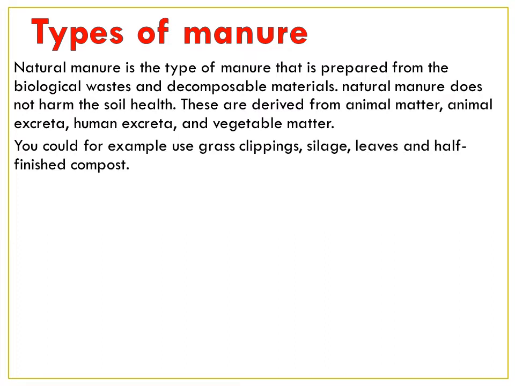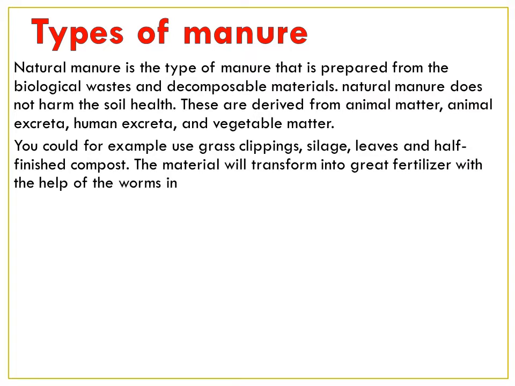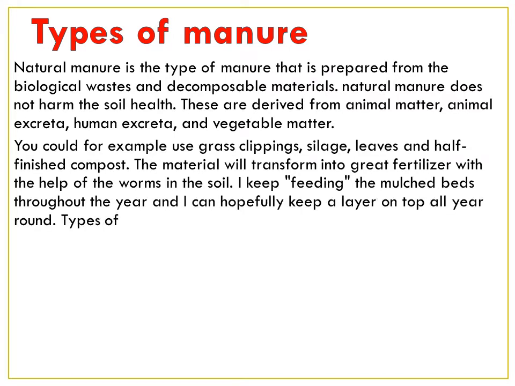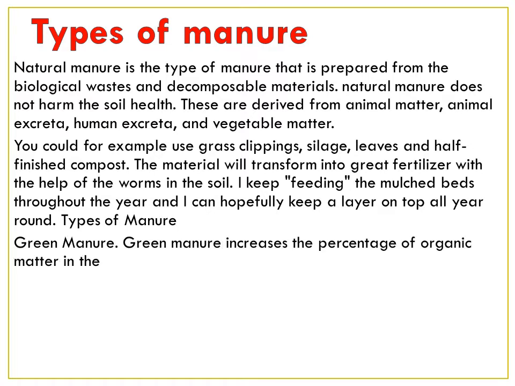You could, for example, use grass clippings, silage, leaves and half-finished compost. The material will transform into great fertilizer with the help of worms in the soil. I keep feeding the mulched beds throughout the year and I hopefully keep a layer on top all year round.